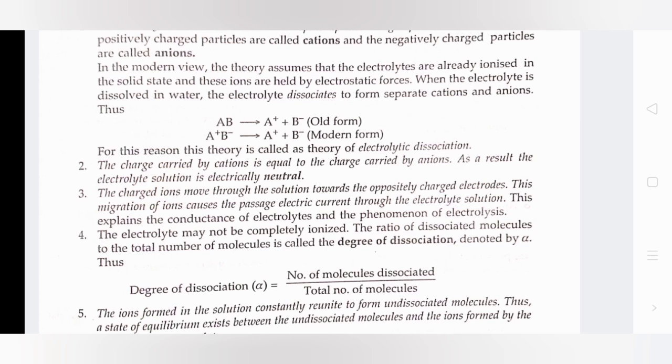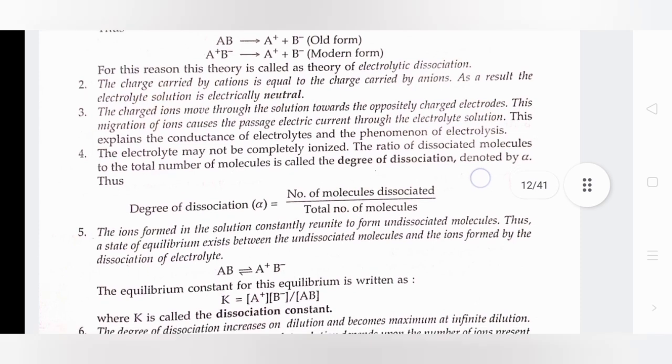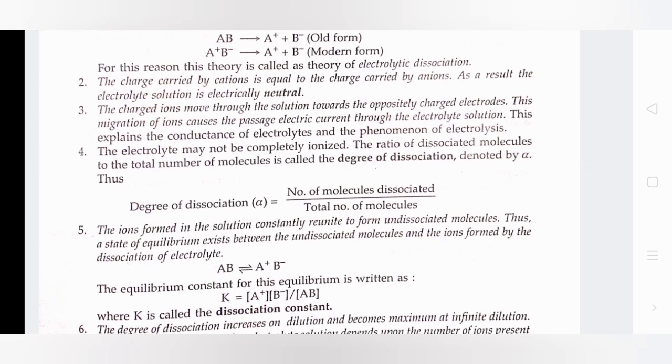Second, the charge carried by cations is equal to the charge carried by anions. As a result, the electrolytic solution is electrically neutral. The charged ions move through the solution towards the oppositely charged electrode. This migration of ions causes the passage of electric current through the electrolyte solution. This explains the conductance of electrolytes and the phenomenon of electrolysis. The electrolyte may not be completely ionized.